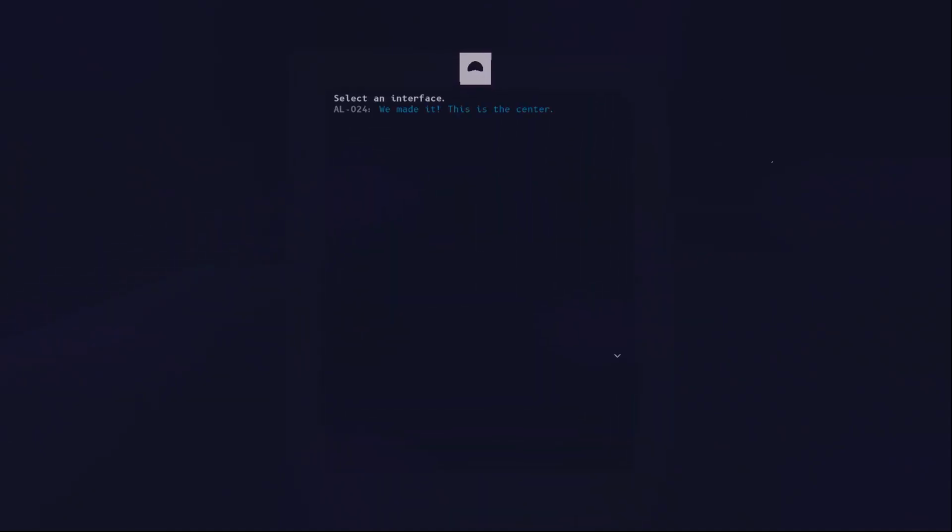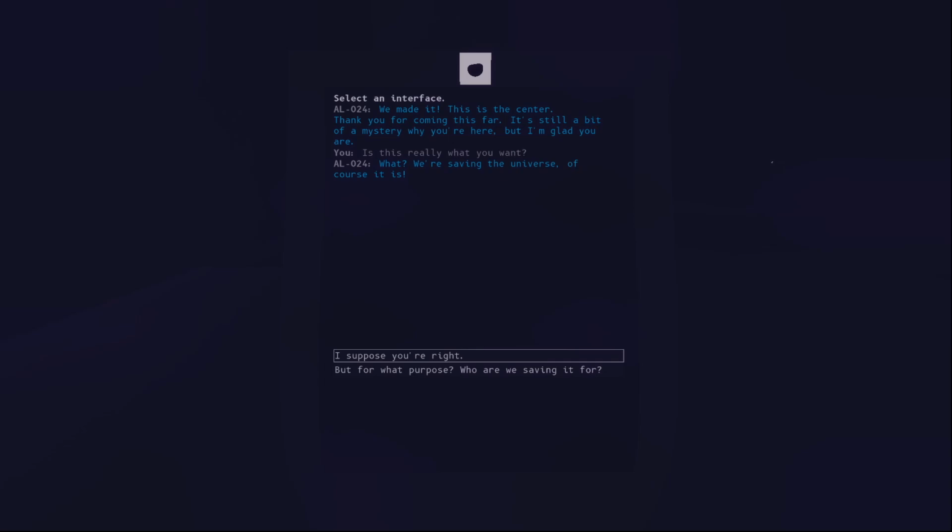Select an interface. We made it! This is the center! Thank you for coming this far. It's still a bit of a mystery why you're here, but I'm glad you are. Is this really what you want? What? We're saving the universe. Of course it is. But for what purpose? Who are we saving it for? For me, for the other AI, for anyone left.